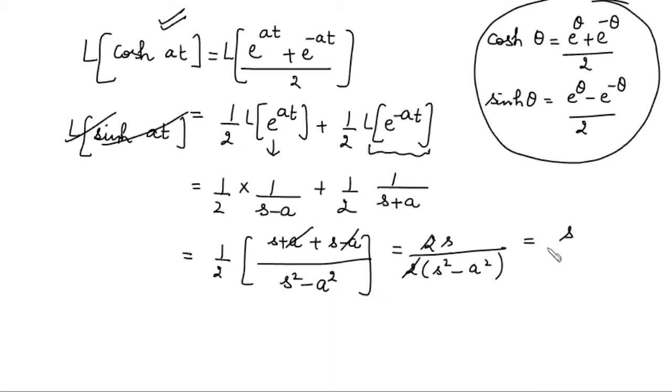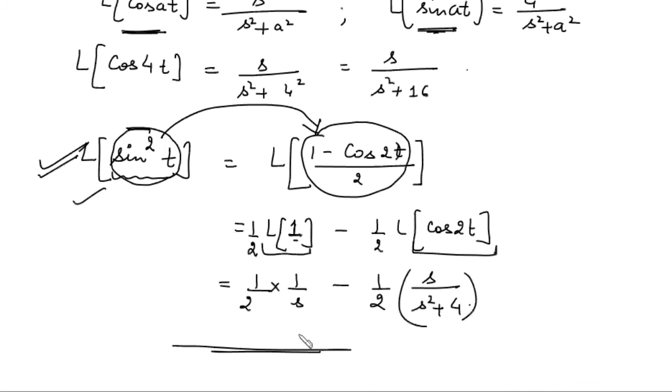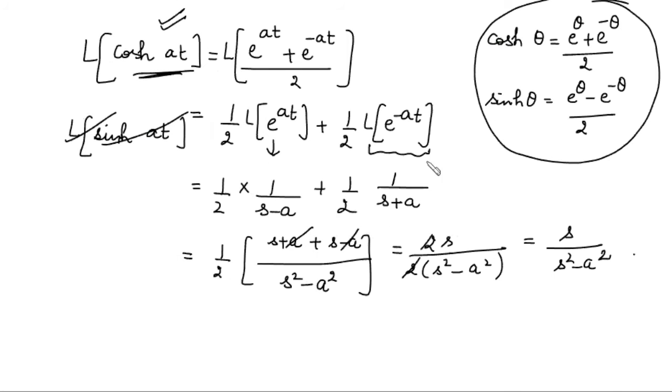So this is s upon s square minus a square. So the Laplace transform of cos hyperbolic at is s upon s square minus a square. और अगर cos hyperbolic नहीं होता, cos होता, then this is s upon s square plus a square. Sorry. अगर cos at है, then this is s upon s square plus a square, और अगर hyperbolic है, then this is s upon s square minus a square.